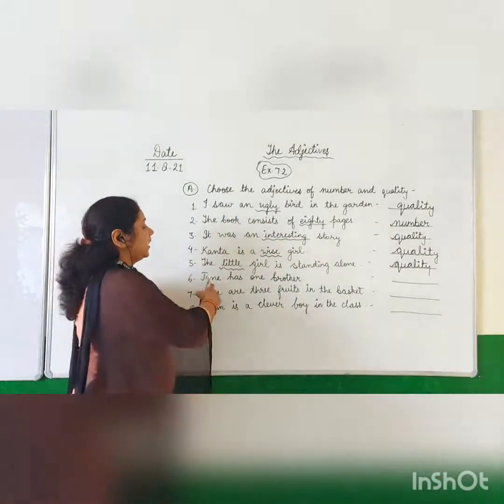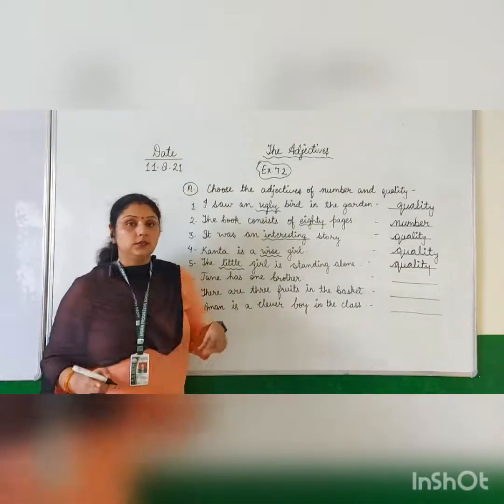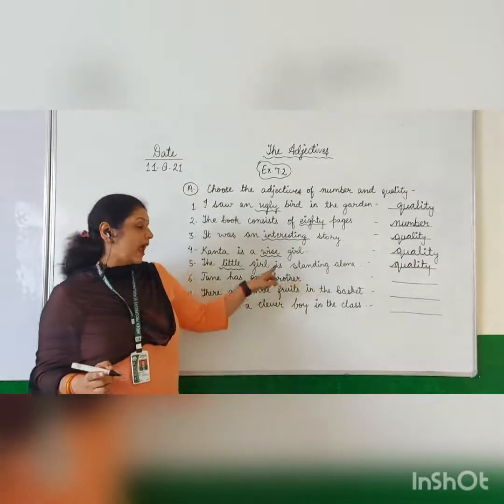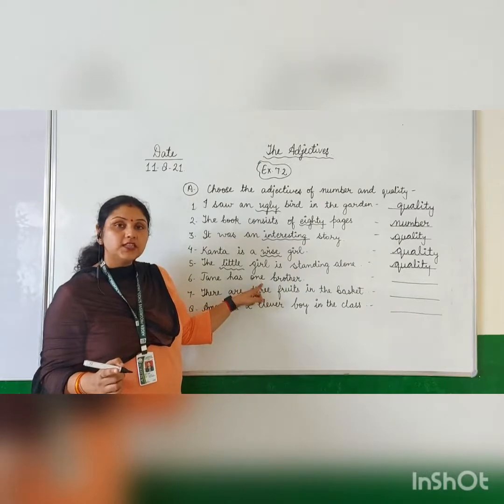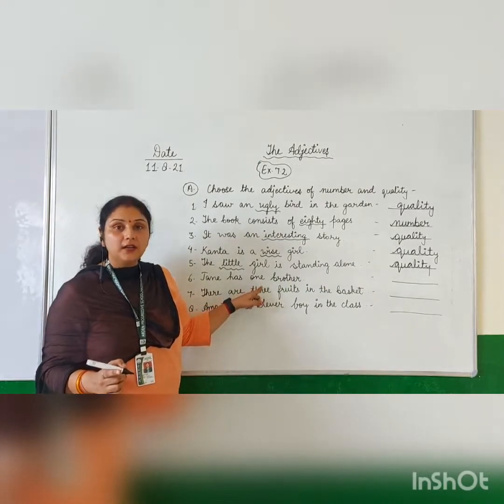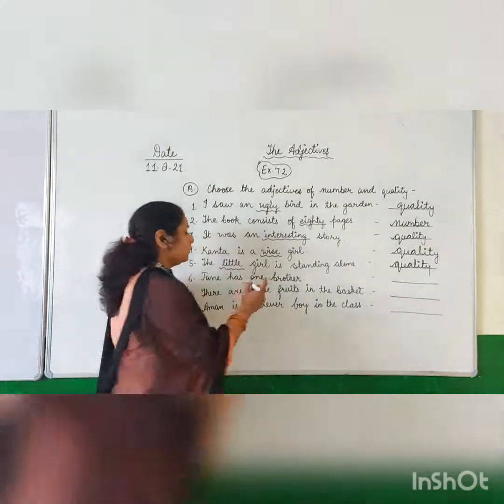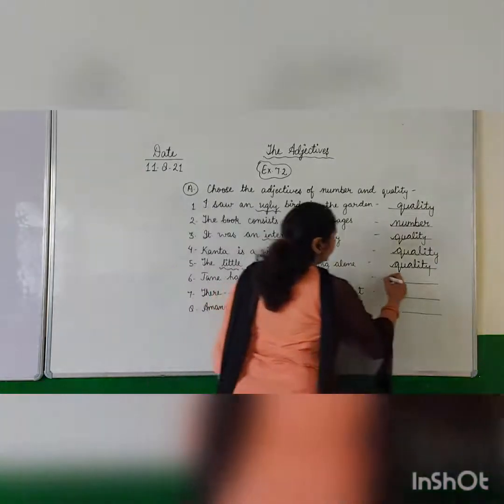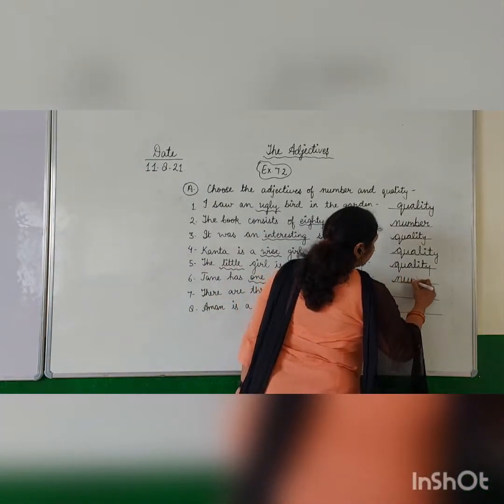Next is, Jane has one brother. So brother is a noun, and which word is describing brother? One. How many brothers? One brother. So one is a number, adjective of number.